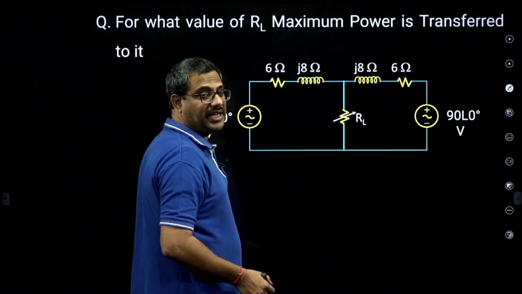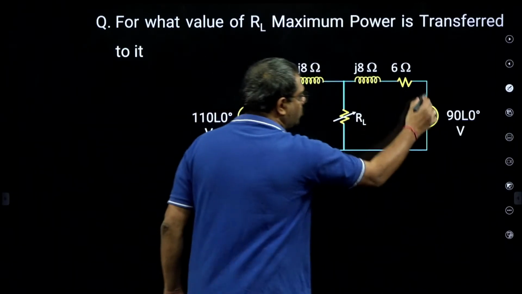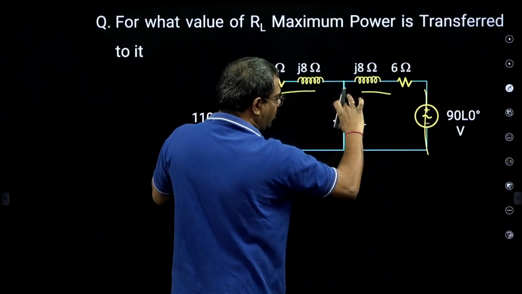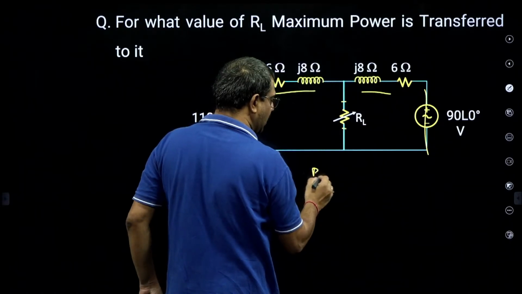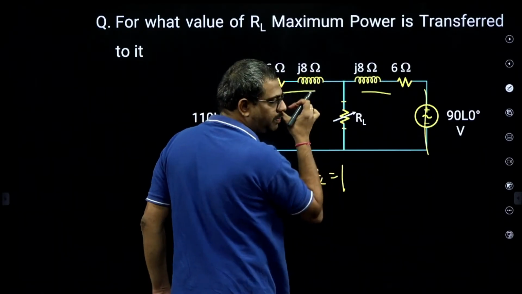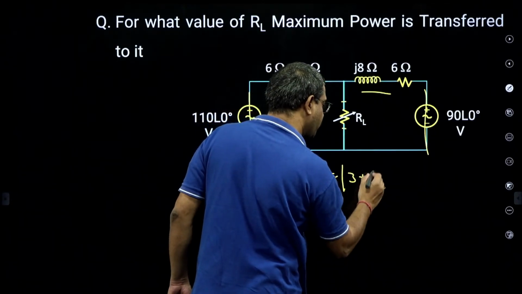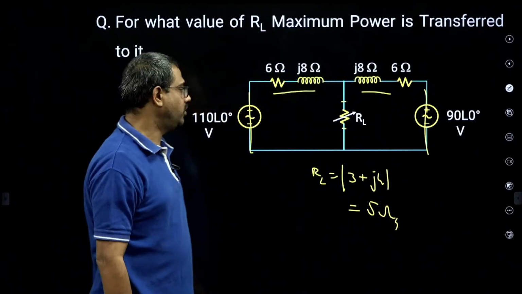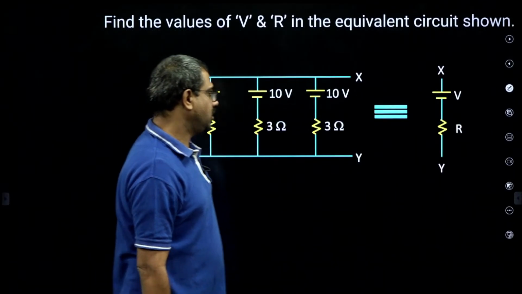So this is case 2. The load is a spurious one, so the voltage source is shorted. RL should be the modulus of RTH, so these two are in parallel. If you short and look from here, they are in parallel. But 6 plus j8 in parallel with 6 minus j8 is nothing but 3 plus j4, whose modulus is 5 ohms. So I did a lot of things.